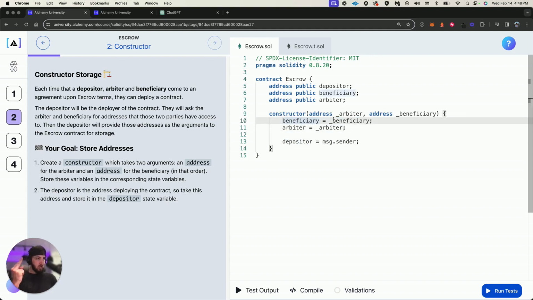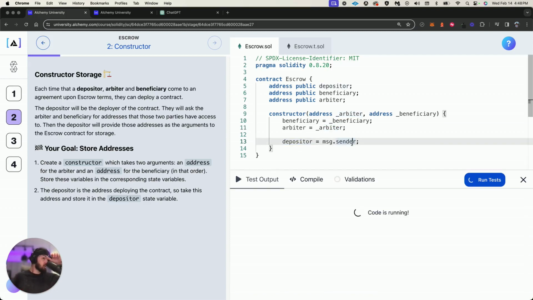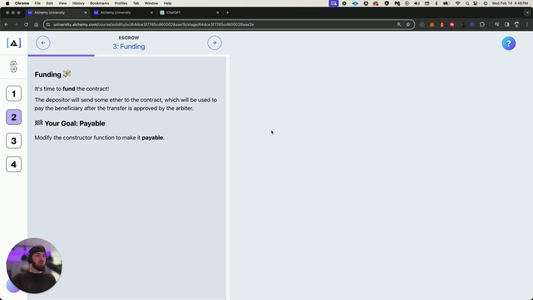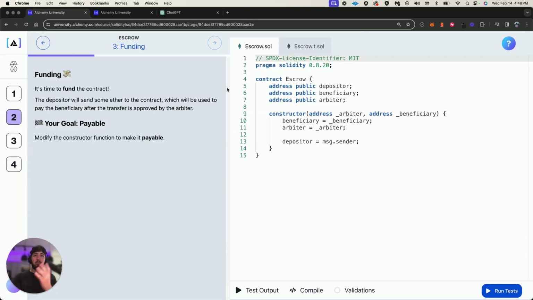So let's think about it. The beneficiary is getting passed in as the constructor, so we know who that address is. We need it when we make the contract. And the arbiter, we also need that address as well. Those two are getting stored in this escrow contract, and so is the depositor, which is us creating the contract. Let's see if this works. Nice. Let's go.